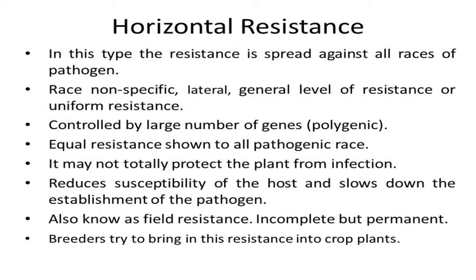Now horizontal resistance shows equal resistance to all the pathogenic races. Since a generalized resistance is exerted, this resistance may not be able to totally protect the plant from the infection. However, due to this resistance, the susceptibility of the host is reduced or it slows down the establishment of the pathogen. The horizontal resistance is also known as field resistance, and the breeders try to bring this resistance into crop plants.